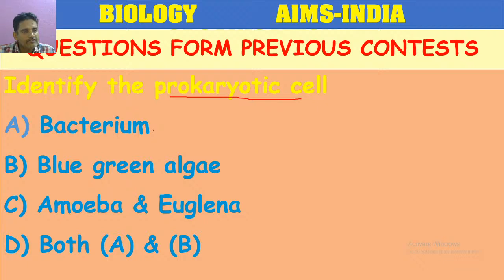So bacteria is prokaryotic. Blue-green algae or cyanobacteria is also prokaryotic. In amoeba and euglena, a well-developed nucleus is present. Protozoa are unicellular, eukaryotic. So here the correct option is both A and B.